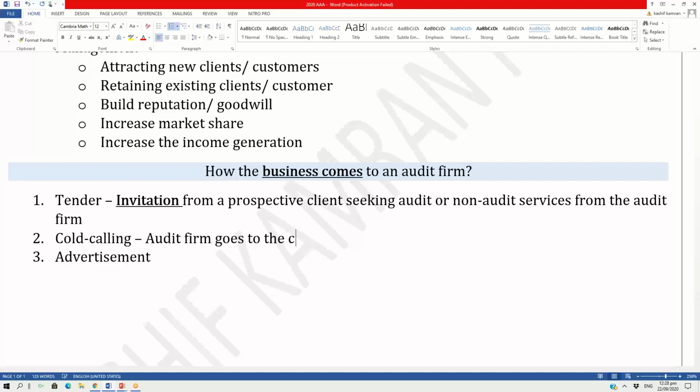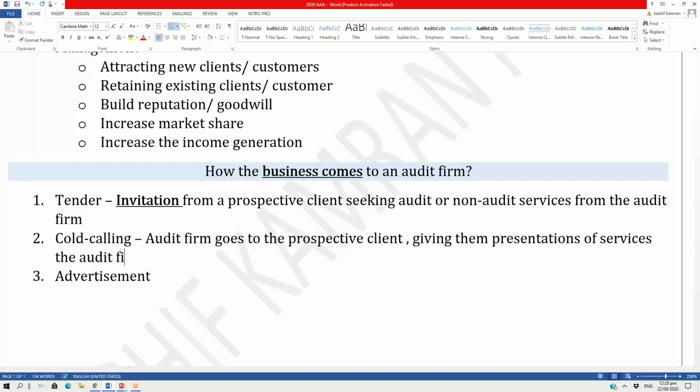The audit firm goes to the prospective clients, giving them presentations of services the audit firm offers, in a hope to get some services. It's just the vice versa. That means you are going to the prospective client, giving a presentation to them.